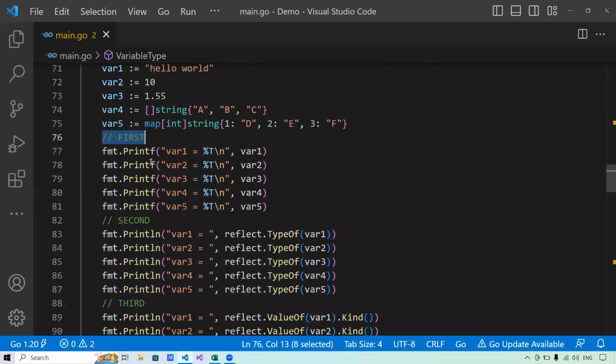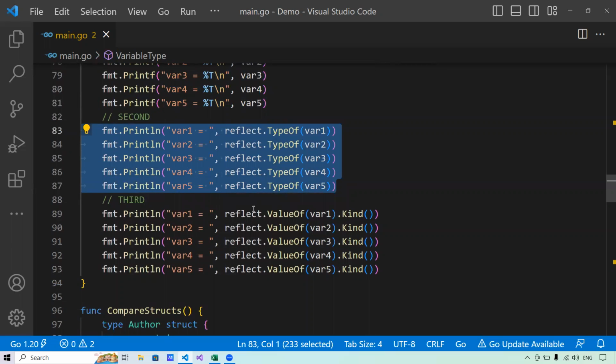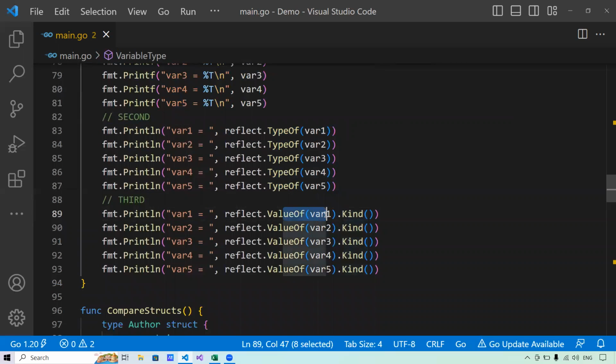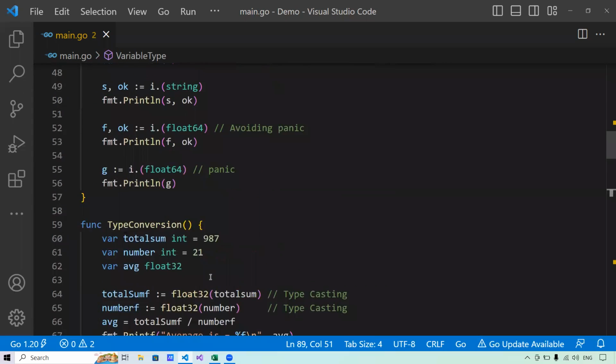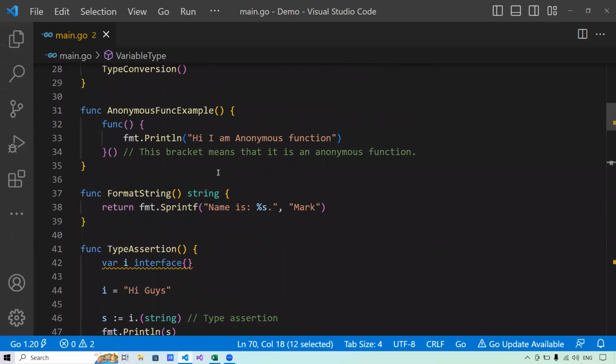The first way is using the Printf function with the formatter, saying tell me the type of this variable using %T. This is the first way. The second way is using reflect.TypeOf, saying give me the type of the variable. The third way is using reflect.ValueOf and the Kind of that value. First give me the value of the variable, then tell me the kind of that variable, that means the type of this variable. So these are the three ways through which you can identify a variable type in Golang. Now let me show you by running this function what it will give you.